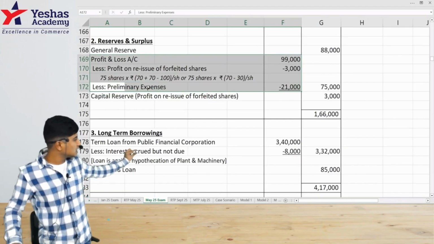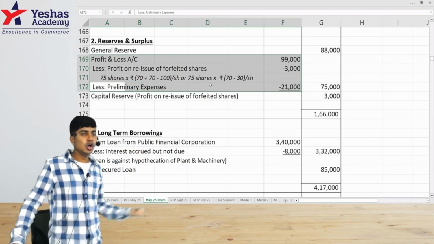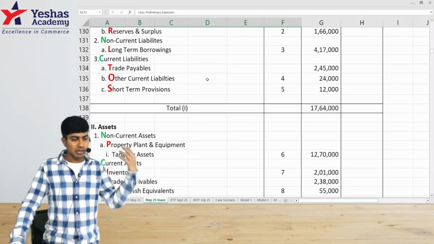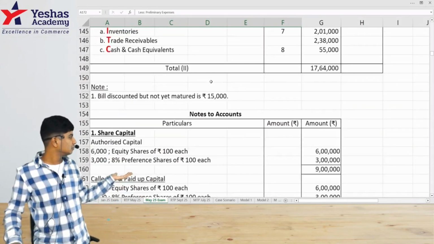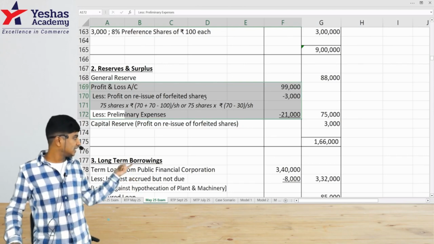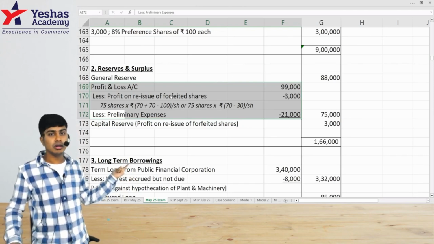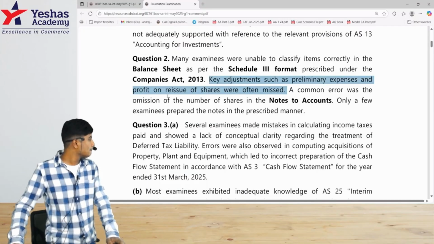If you want to see this computation in detail, you can go watch question number 2A's detailed solution. The link is in the description, like I mentioned. That's the treatment. Many of them have got this part wrong, is what the evaluator is saying.